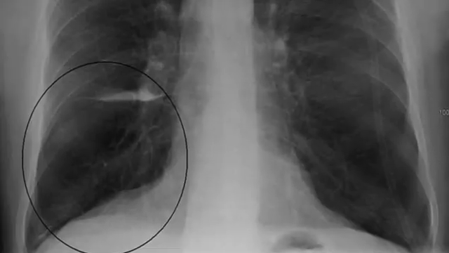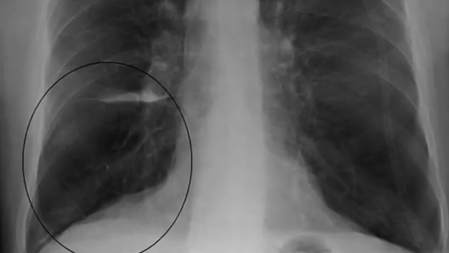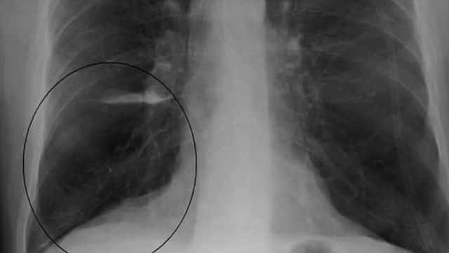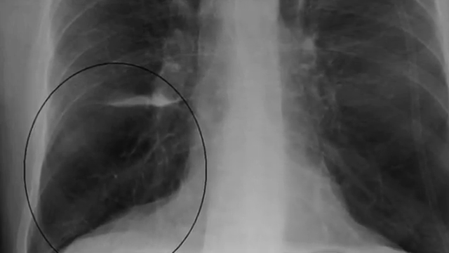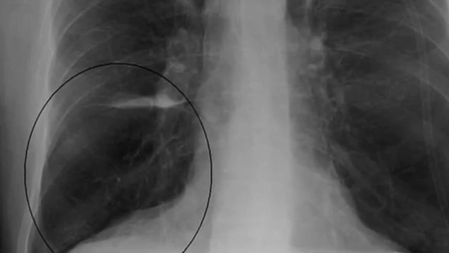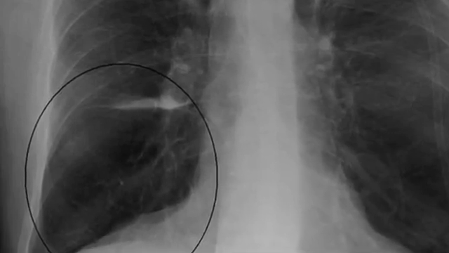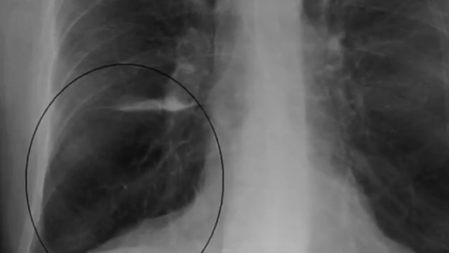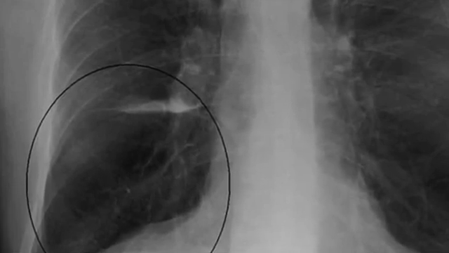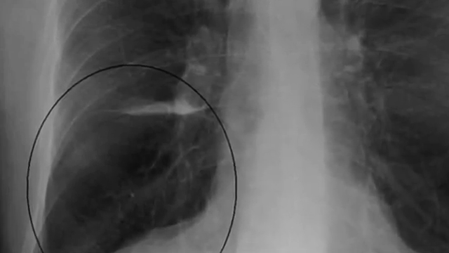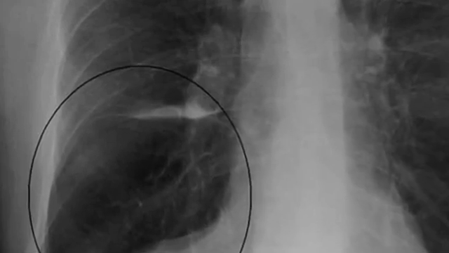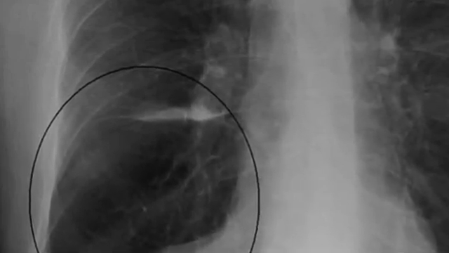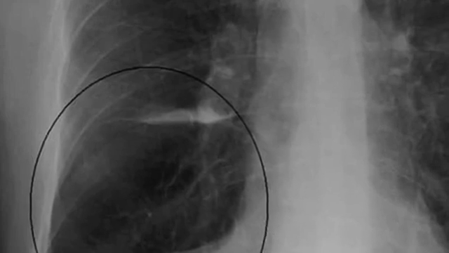X-ray. One of the signs of COPD that may show up on an X-ray is hyperinflated lungs. This means the lungs appear larger than normal. Also the diaphragm may look lower and flatter than usual, and the heart may look longer than normal. An X-ray in COPD may not reveal as much if the condition is primarily chronic bronchitis, but with emphysema, more structural problems of the lungs can be seen on an X-ray.